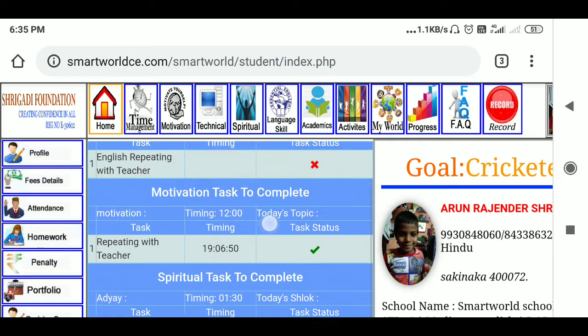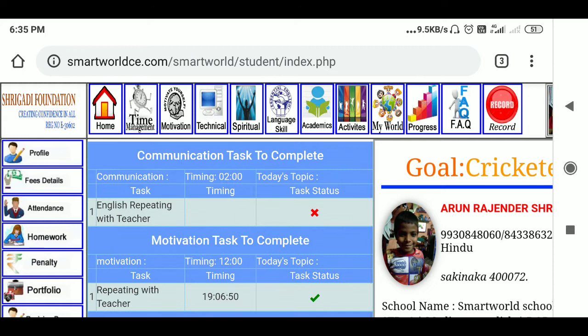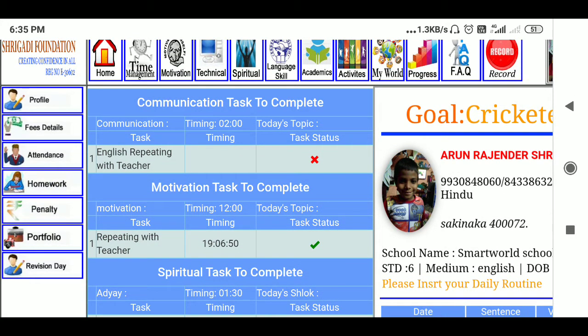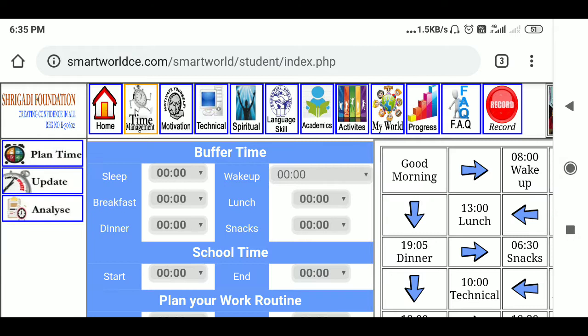So today I am going to tell you about how to learn. There are different options, different activities you can do in Smart World. For that, you can see your profile, fees details, attendance, homework, penalty, portfolio, revision day. It depends on user to user how they are associated with Smart World, for which program they are associated.